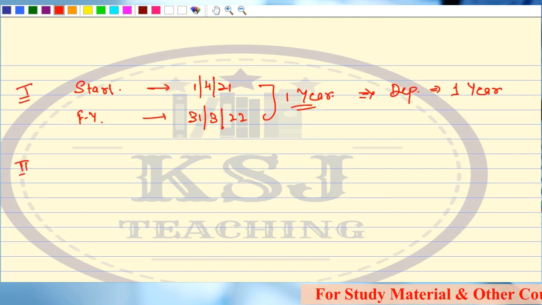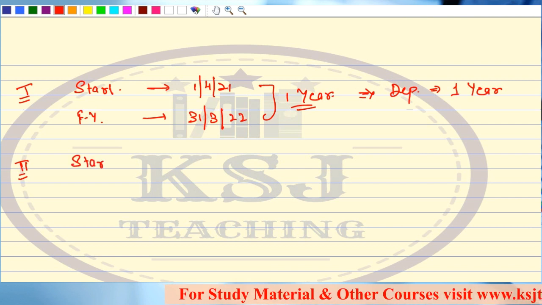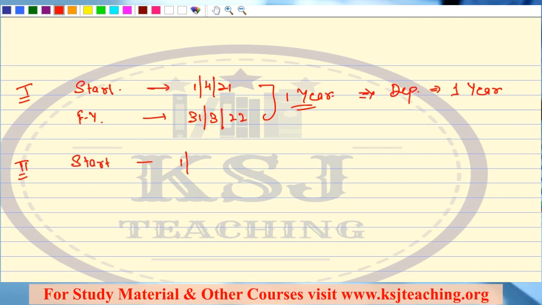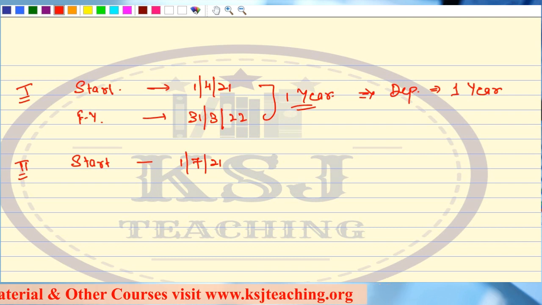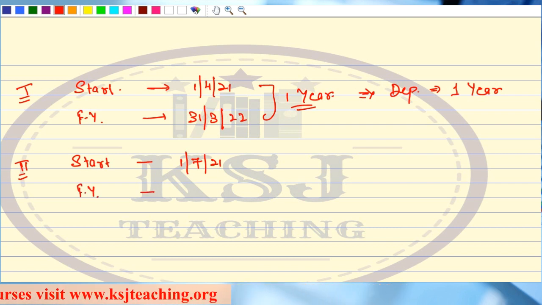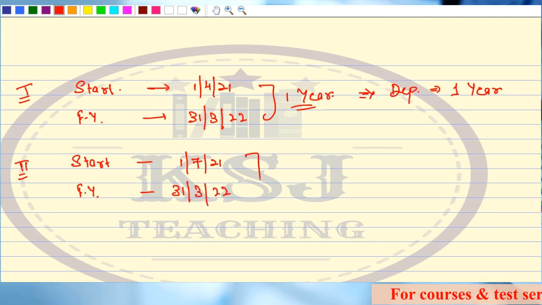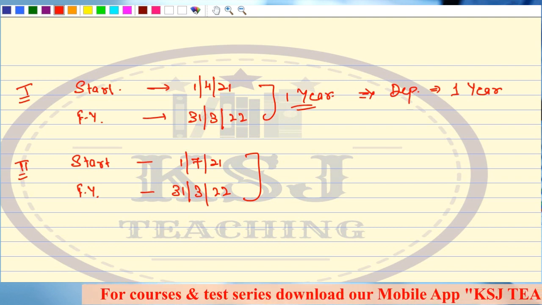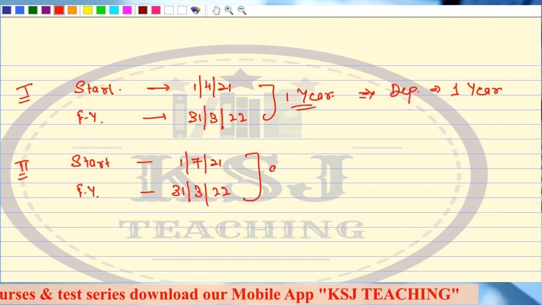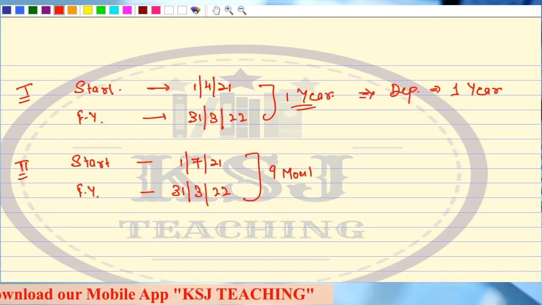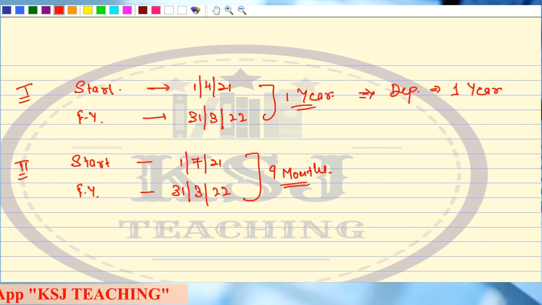Now come to the second case. Say my contract started on 1st of July 21. My financial year closes on 31st of March 22. Now, what is the period that you have covered in this 21-22? 9 months. In this financial year, the contract has not run for 1 year.